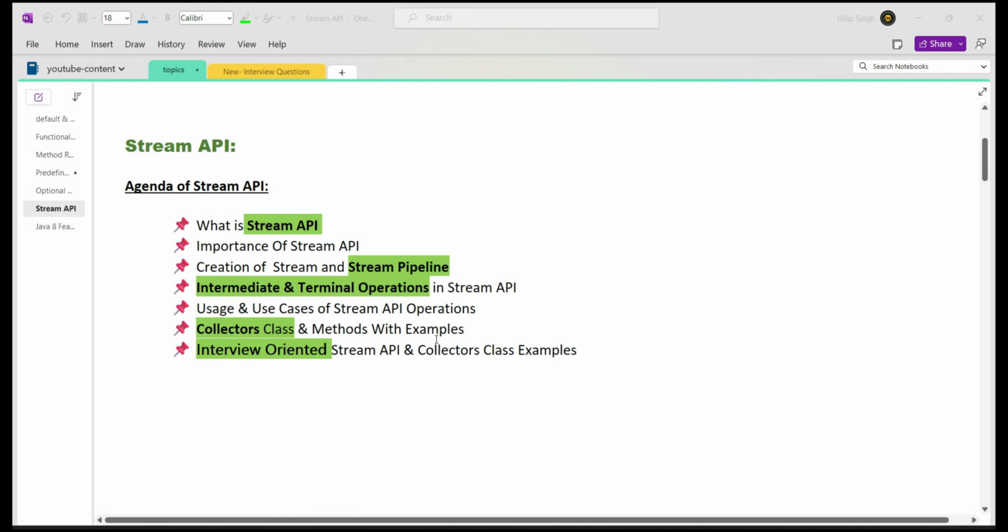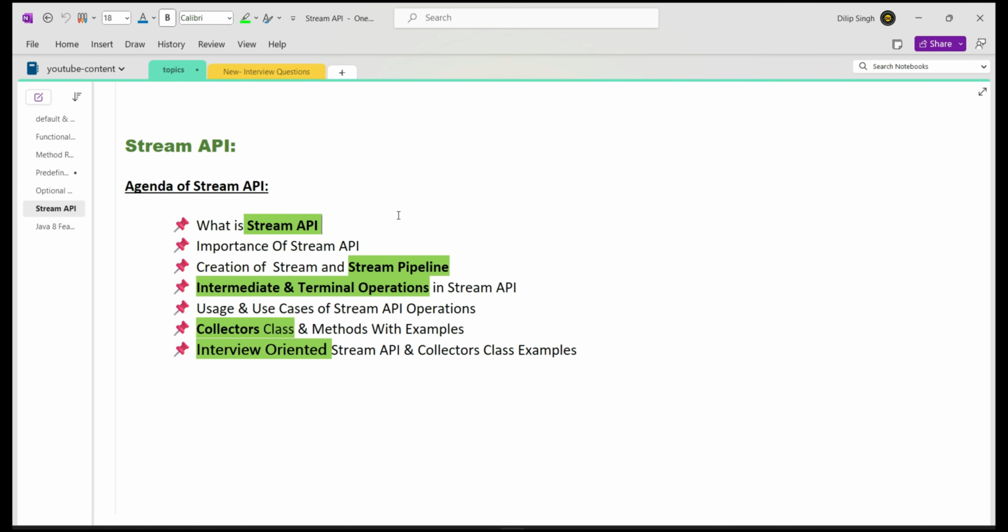Now let's understand more about the technical details of the Stream API. Here we can find the agenda of this session, so what I'm going to cover here. I will explain what exactly the Stream API is and the importance of Stream API, and I will show you the number of ways we can create stream instances, as well as the most important one, the difference between intermediate and terminal operations in the Stream API.